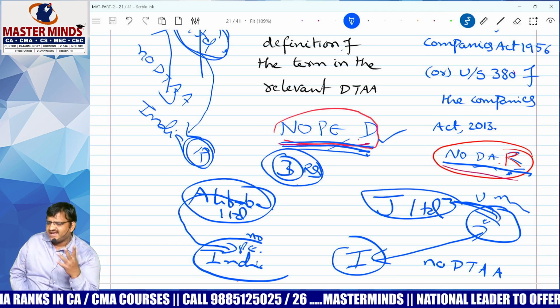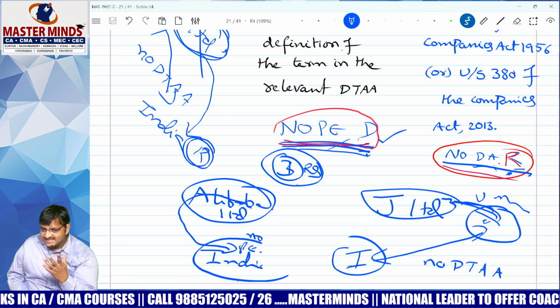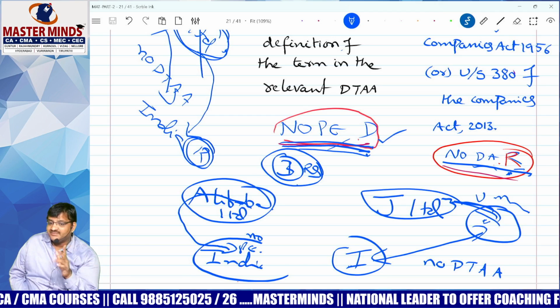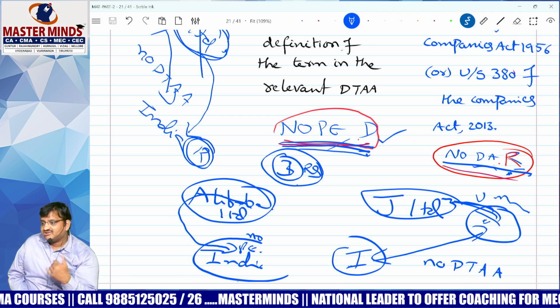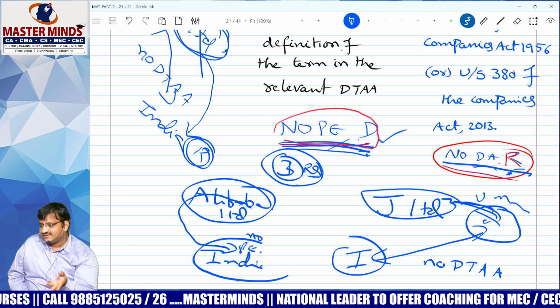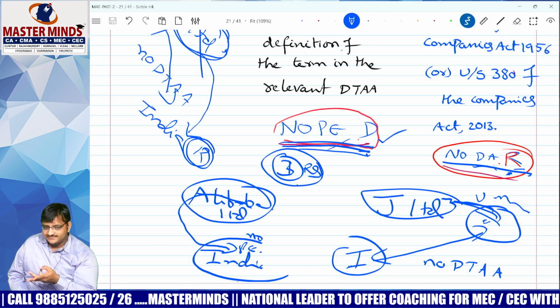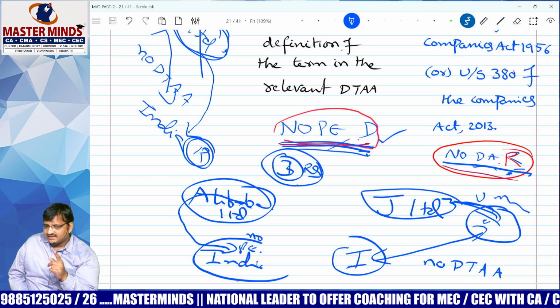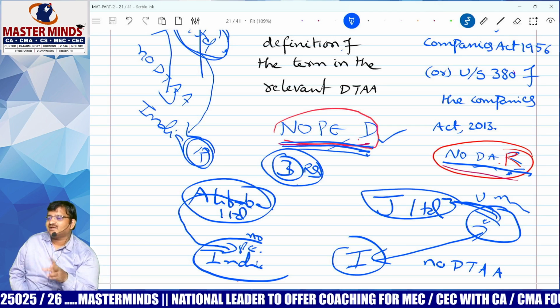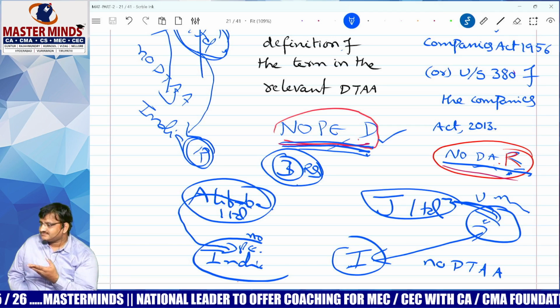Next one, Mexico and India. Mexico and India do not have any DTAA. There is one company, M Limited. M Limited is not required to get any kind of registration in India. That is called no DAR. MAT applicable or not applicable? Not applicable. Clear, sir? Everyone? Yes.